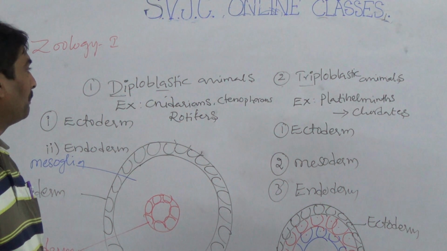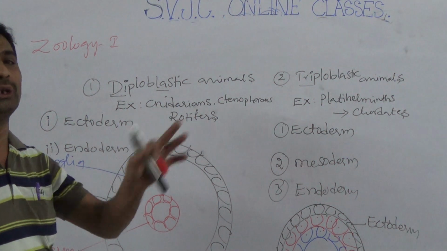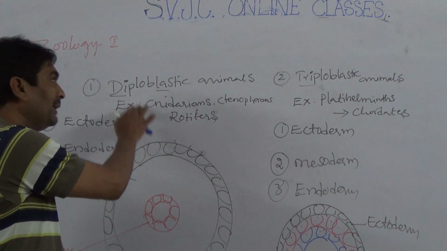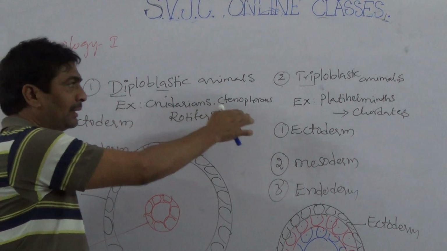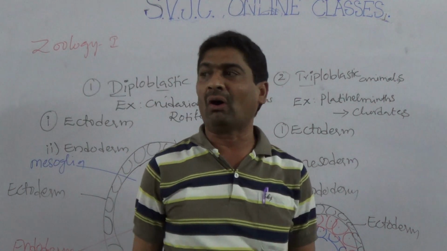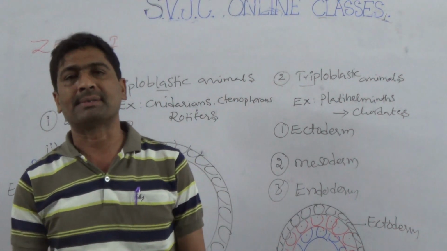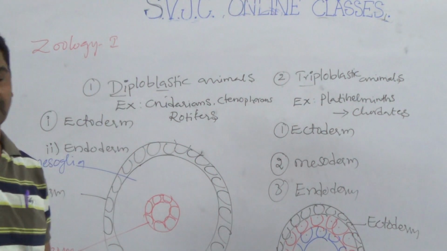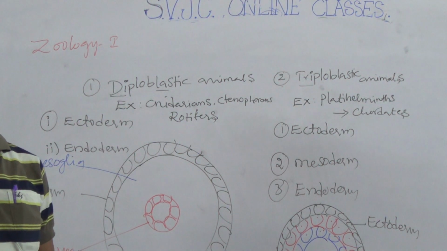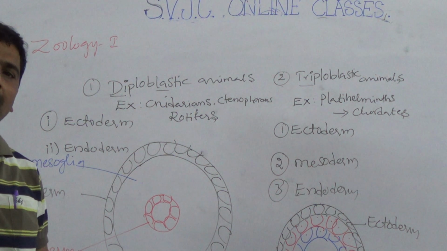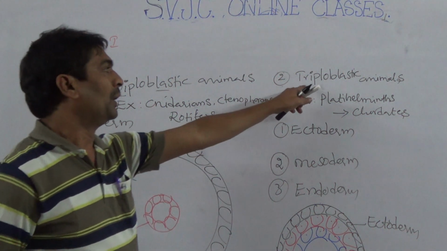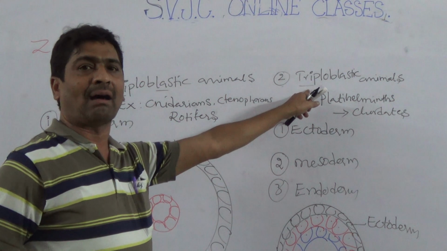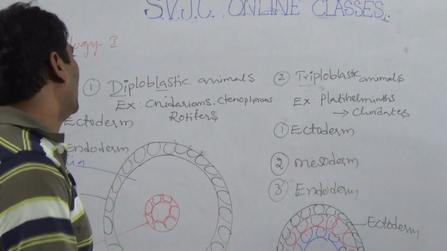Triploblastic animals have complete organ systems and are better developed than diploblastic.